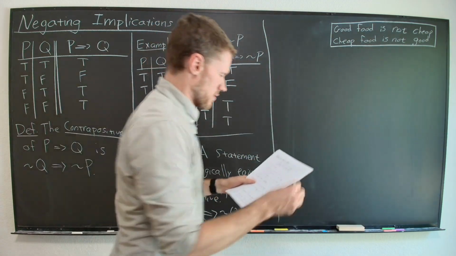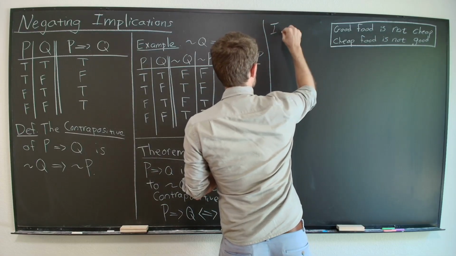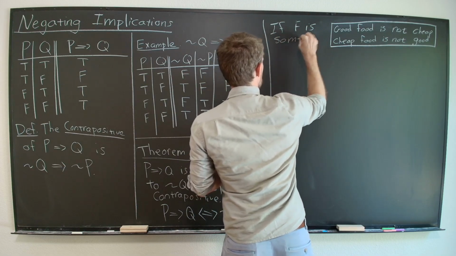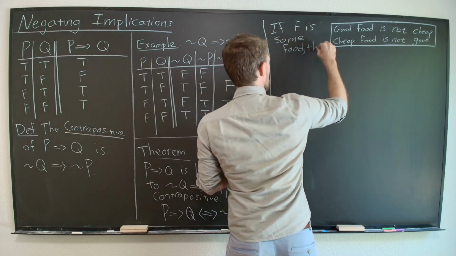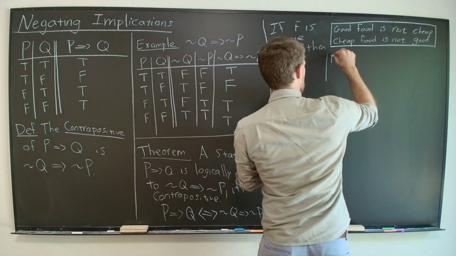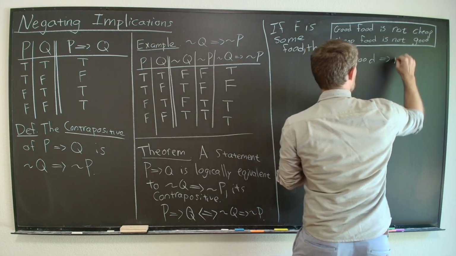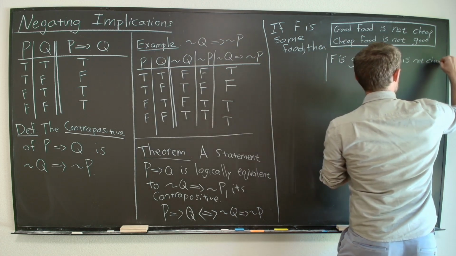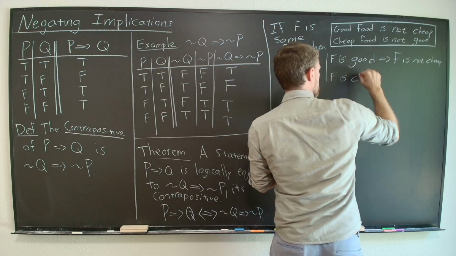And also flipping it around, if F is some food, then this statement is equivalent to saying F is good, the food is good, implies the food is not cheap.